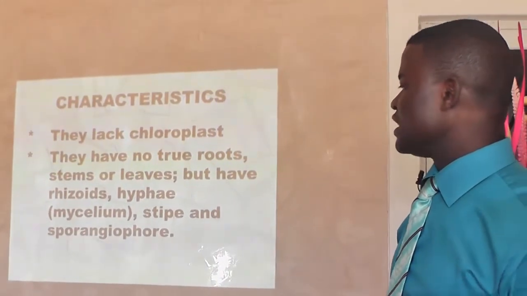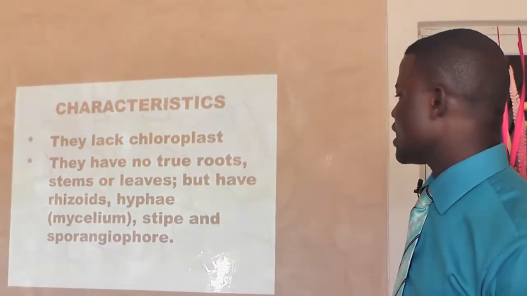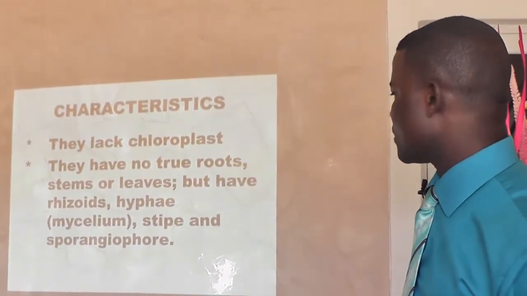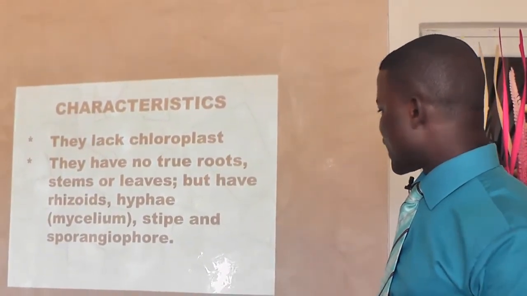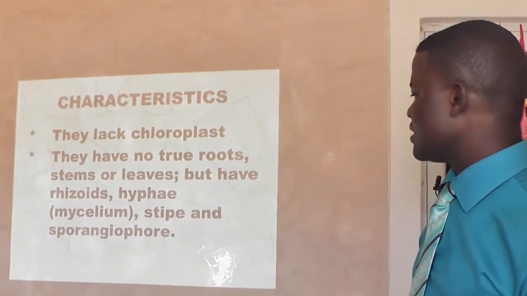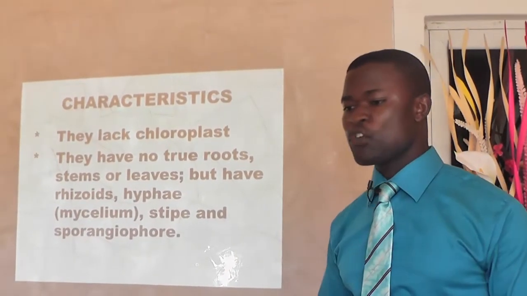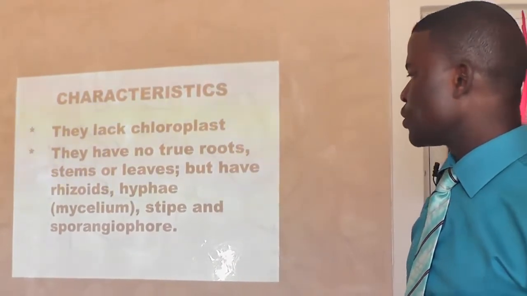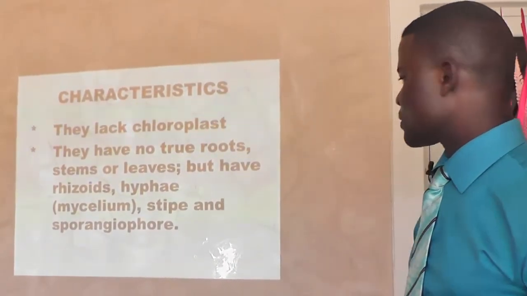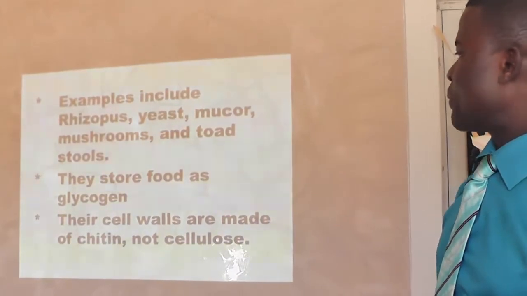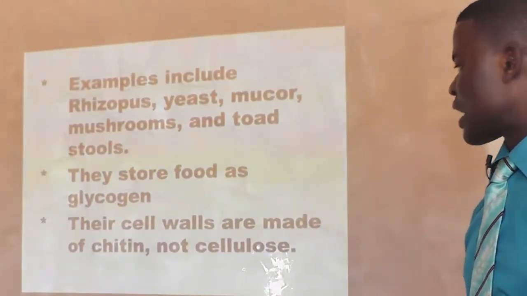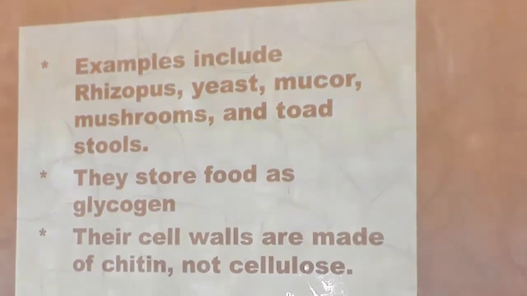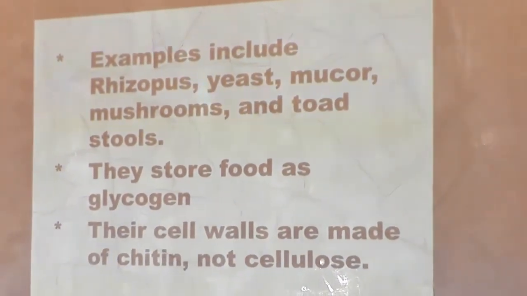However, they have some structures that look like that of a stem. The one that looks like a root, we call it the rhizoid, and we have the hyphae as well as the stipe or the sporangiophore. So these are the parts they have instead of root, stem, or leaves. The examples we have under this class include the mushroom, the rhizopus, the yeast, mucor, and toadstools.